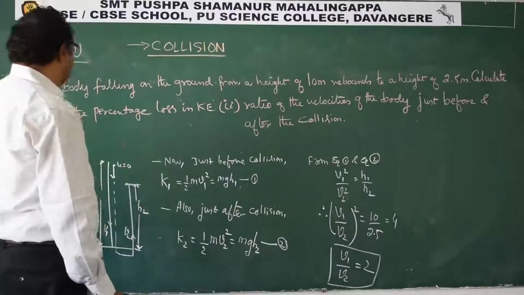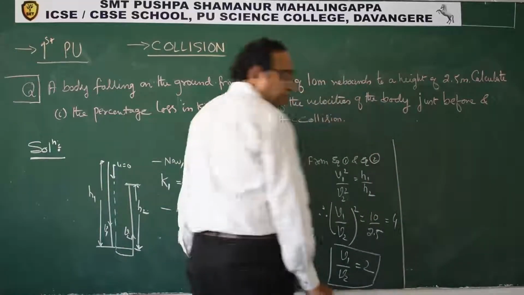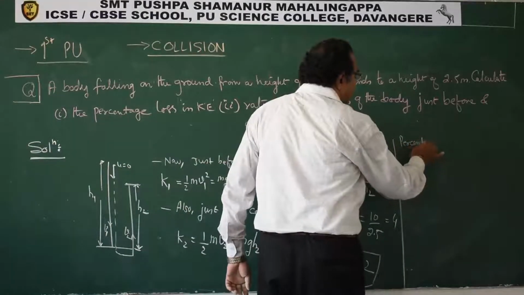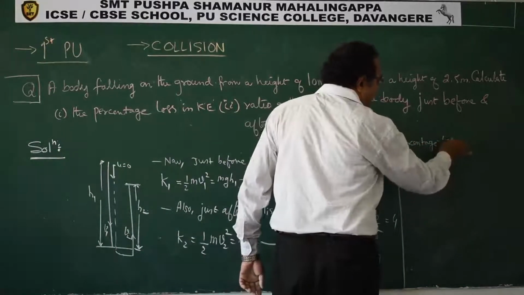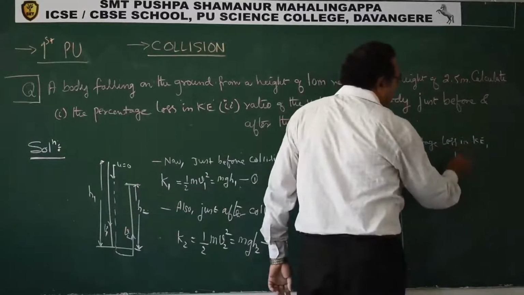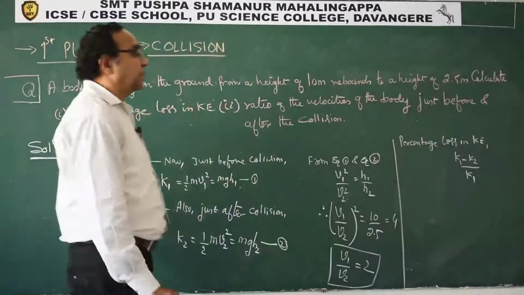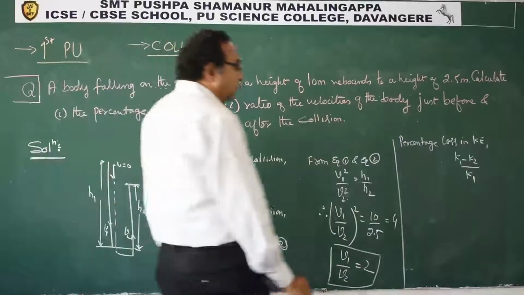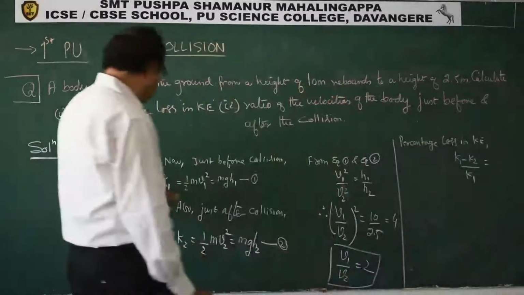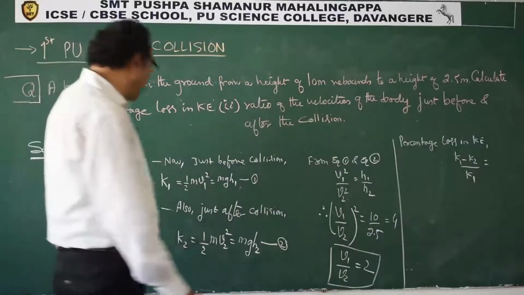Now percentage loss in kinetic energy. Percentage loss we have to find. So percentage, compulsorily it says loss. This will be how much? This is K1 minus K2 by K1. This is the percentage loss in kinetic energy. So K1 is mgh1, K2 is mgh2.